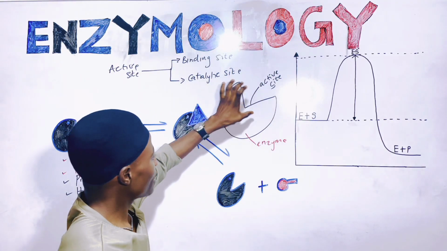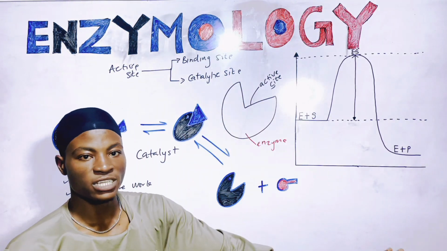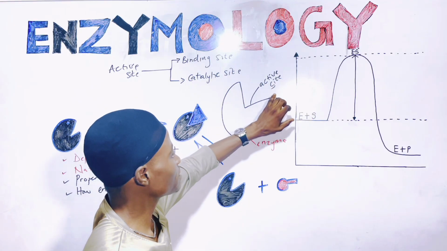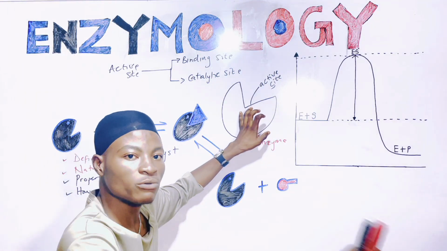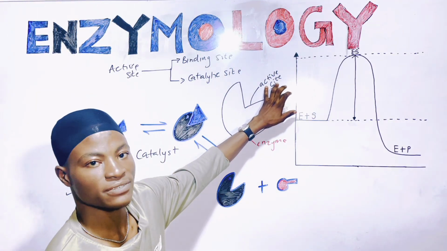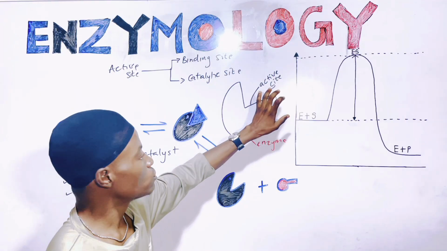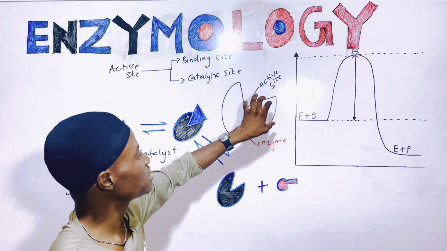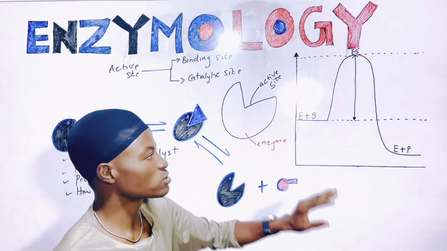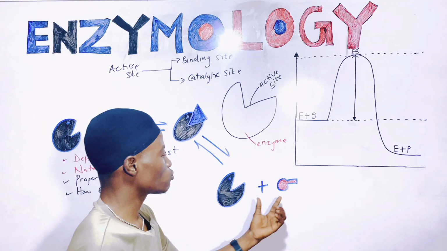So generally, enzymes are proteinous in nature, and they are made up of the active site. The region of an enzyme that participates in a biochemical reaction is referred to as the active site. Are you with me now? This is where the substrate will bind, and this is where all the changes to the substrate will occur.